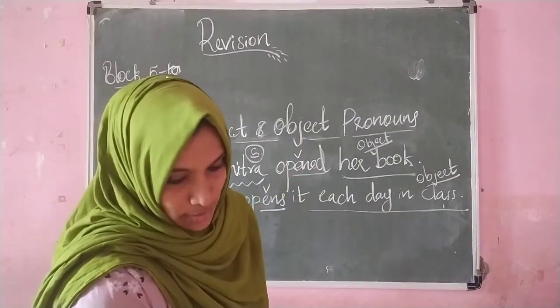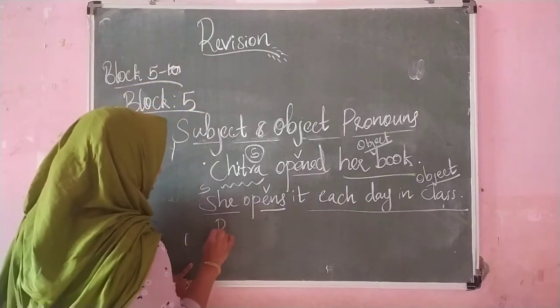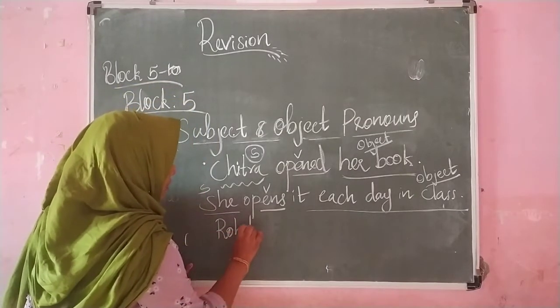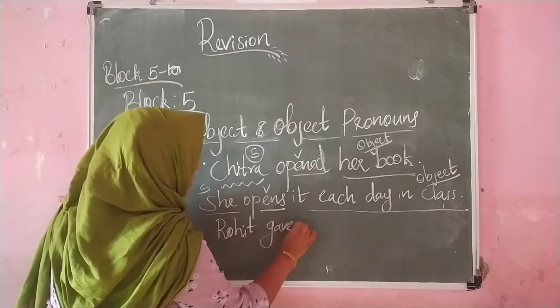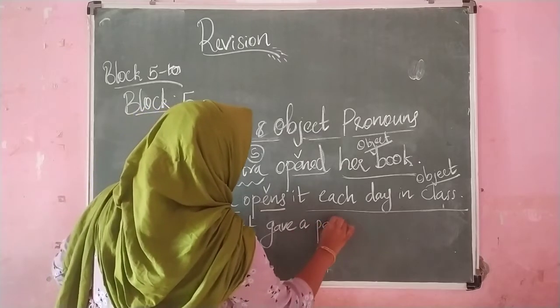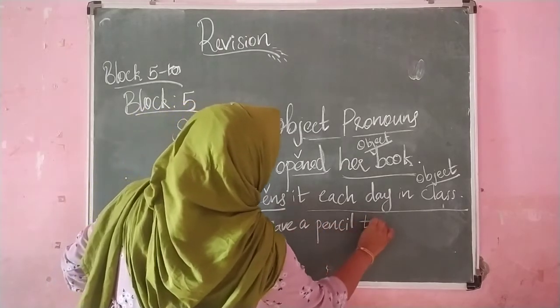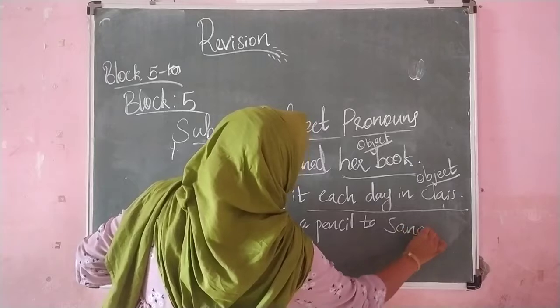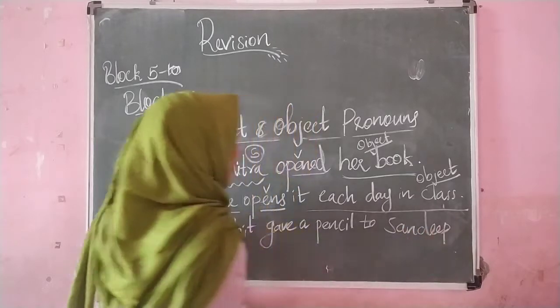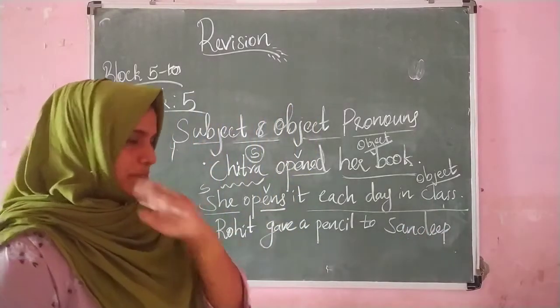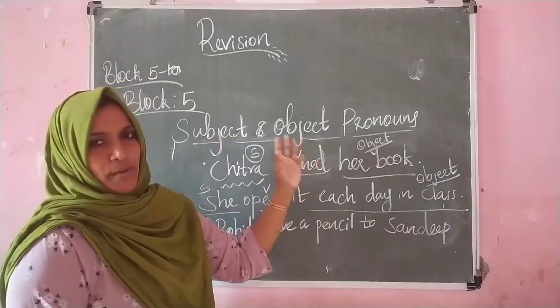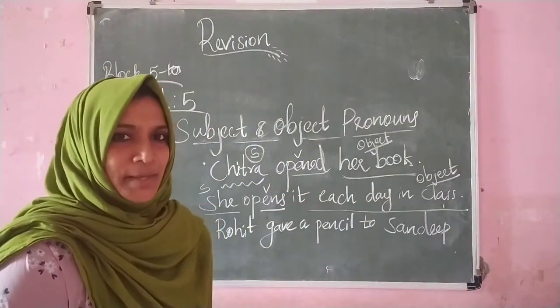So here one more sentence I will write. Rohit gave a pencil to Sandeep. Okay children, tell me what is the subject, verb and object here in the sentence.